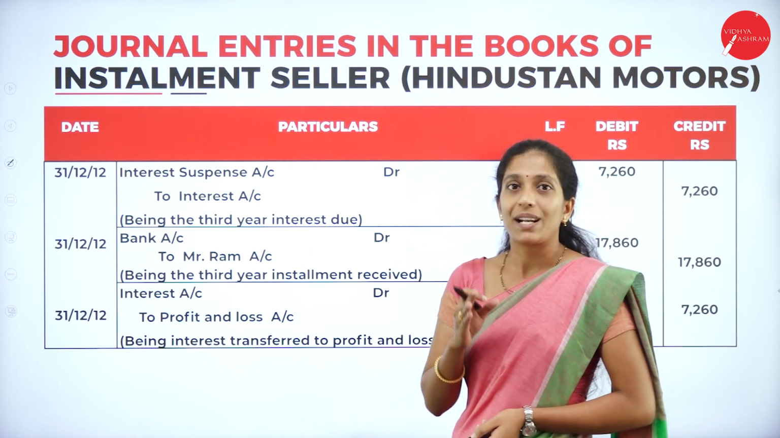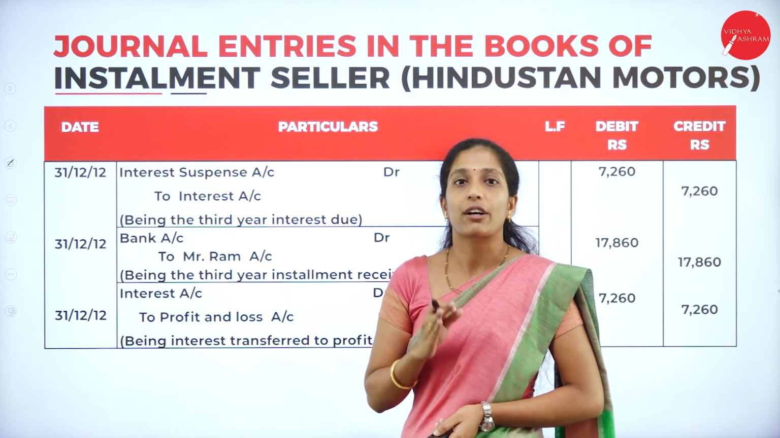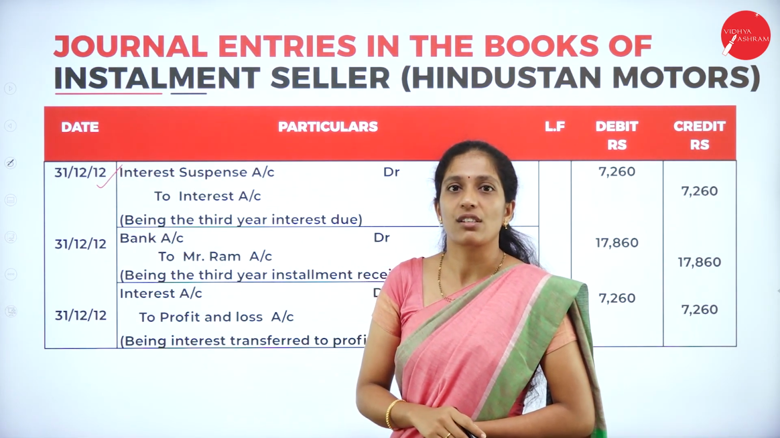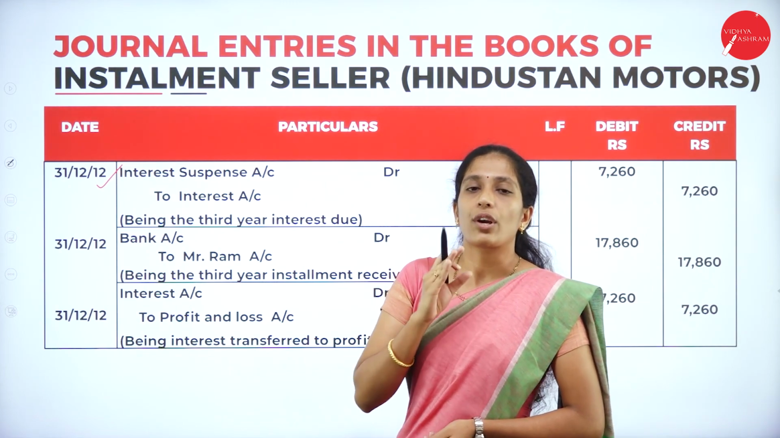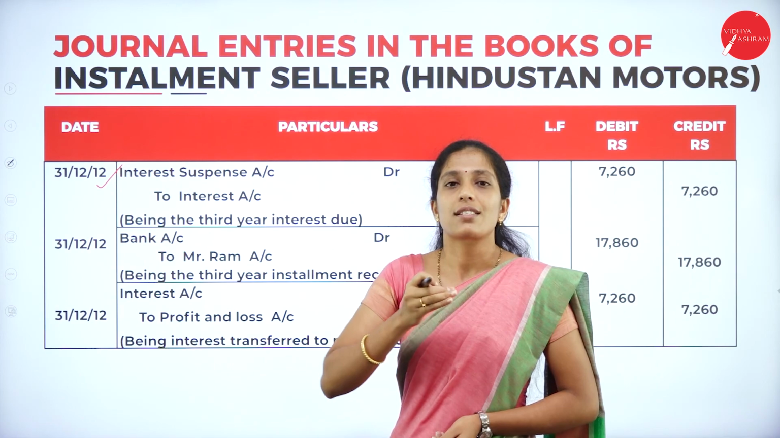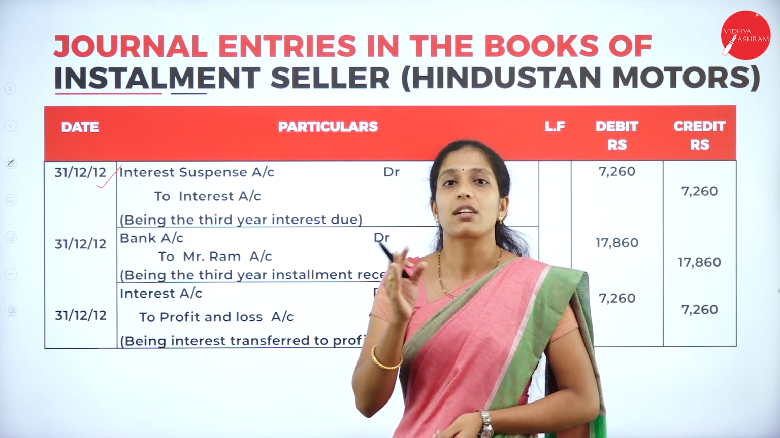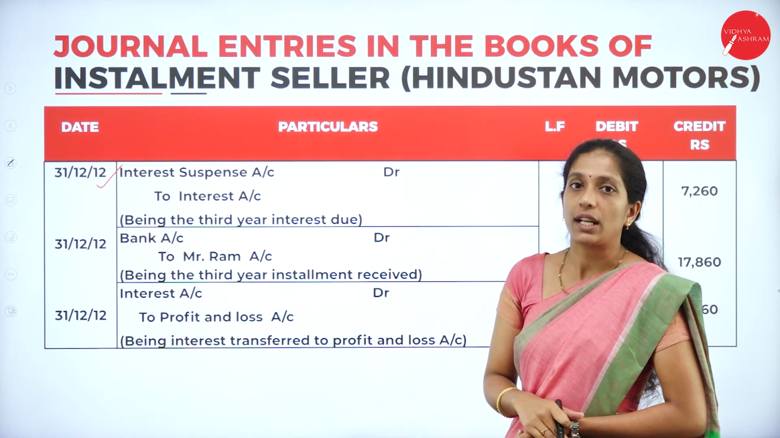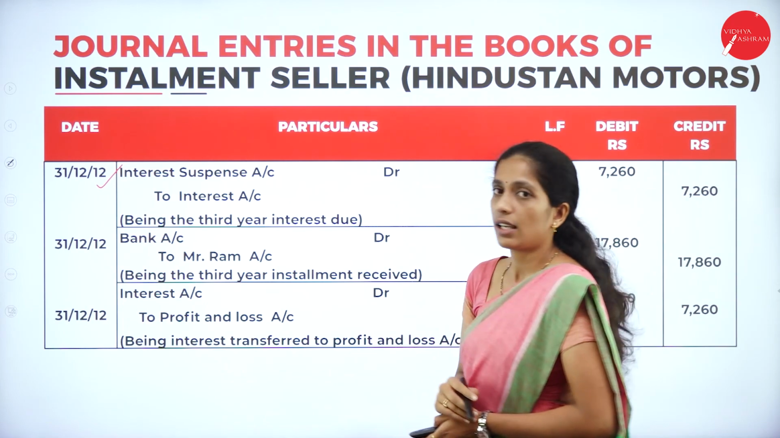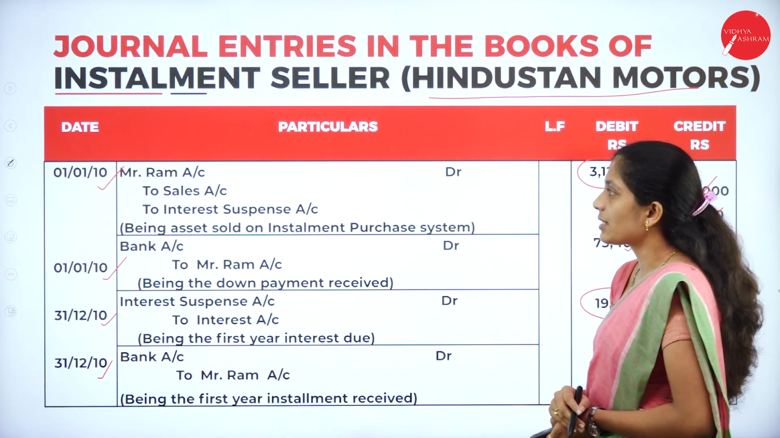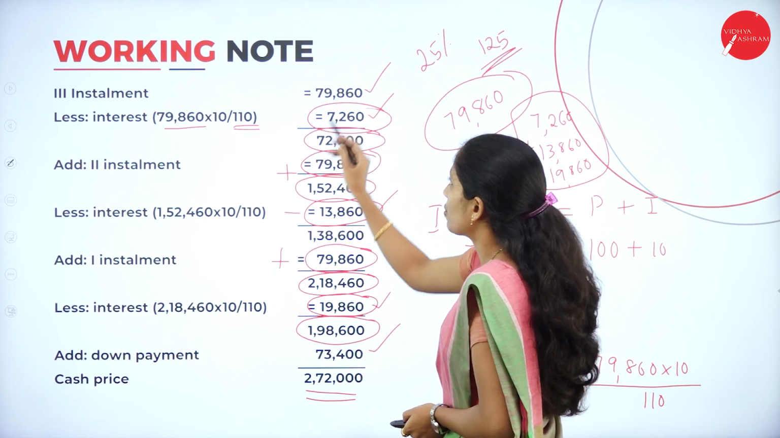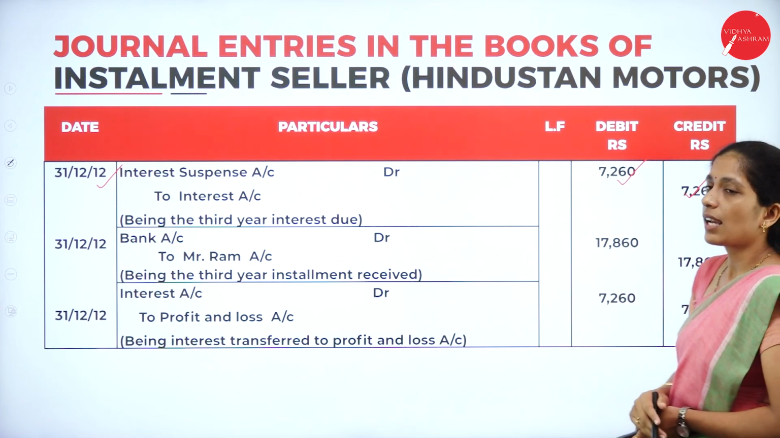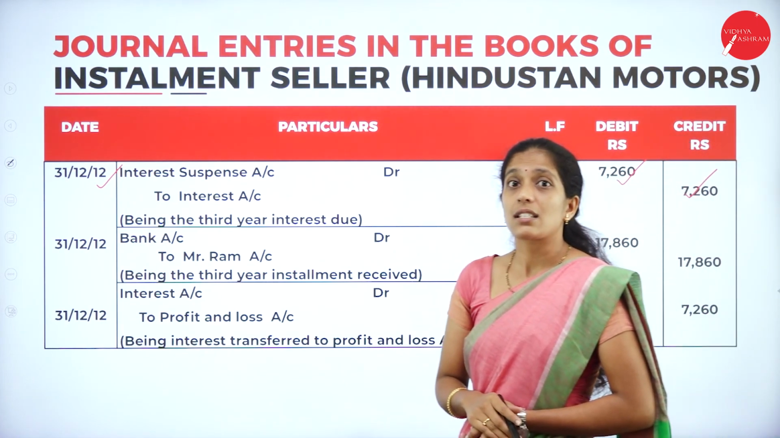Now come to the last year. Here the payment has been made in 3 installments, so we have to record entries for 3 years. Now third year ending, 31/12/2012. Here also we are going to record only 3 entries: interest due, installment received, as well as transfer of interest to profit and loss account. Now what is the entry for interest due? Interest suspense account to interest account, being the third year interest due. Now what is the third year interest? That is 7,260. Transfer that amount, 7,260.